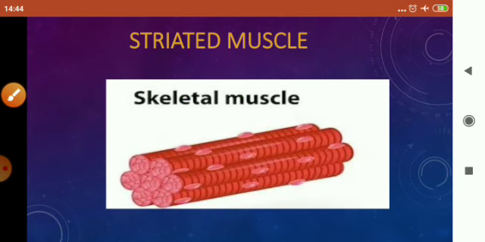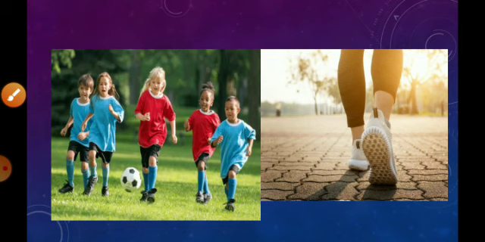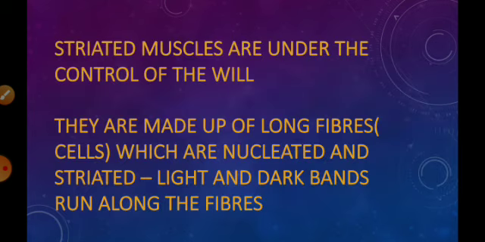Now, let us talk about the structure of the skeletal muscles. Before that, let us observe this picture. As I have told you, striated muscles perform voluntary actions, so here two voluntary actions are depicted. Striated muscles are under the control of the will.